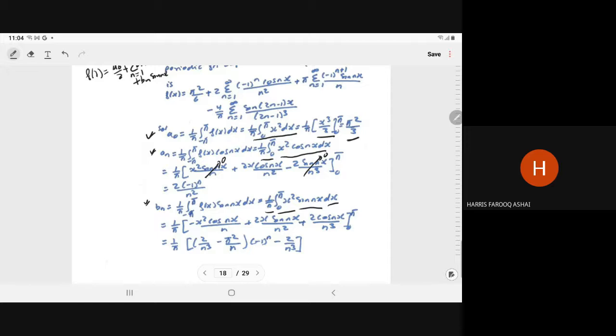We know that sin n pi is equal to 0 and cos n pi is equal to minus 1 to power n.